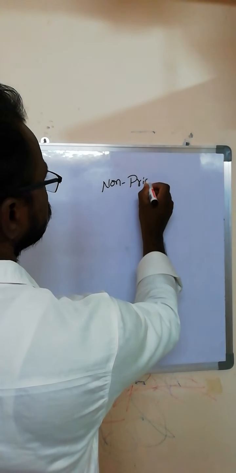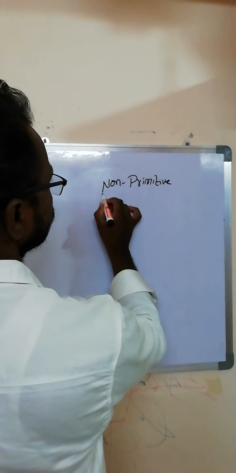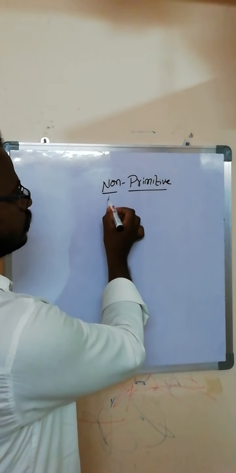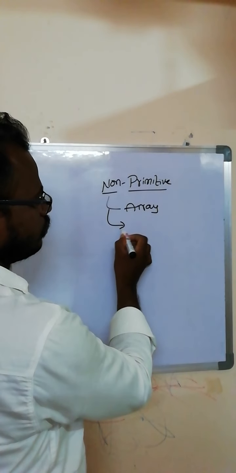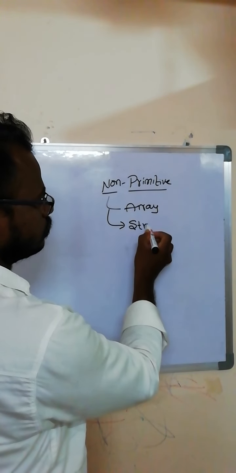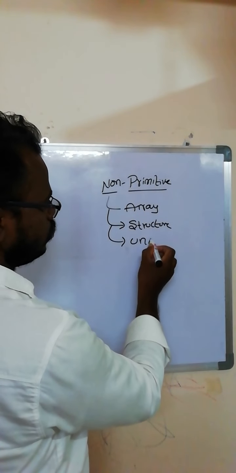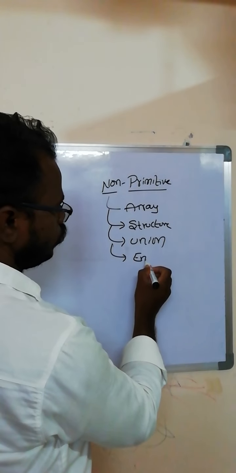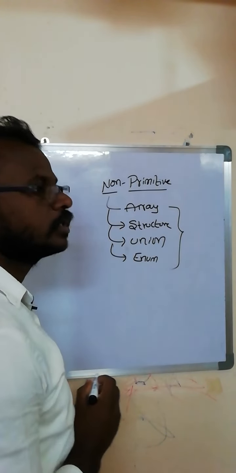Non-primitive data types. Non-primitive data types are, one is array, another one is structure, another one is union, and finally enumerated data types, which are simply called enum.